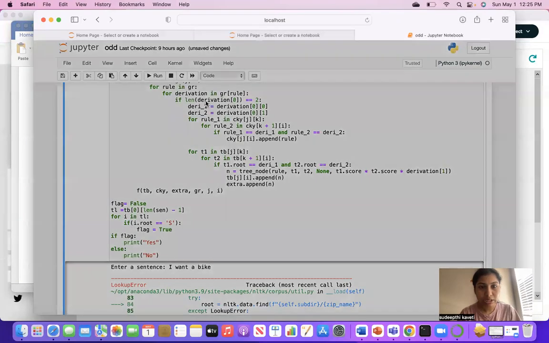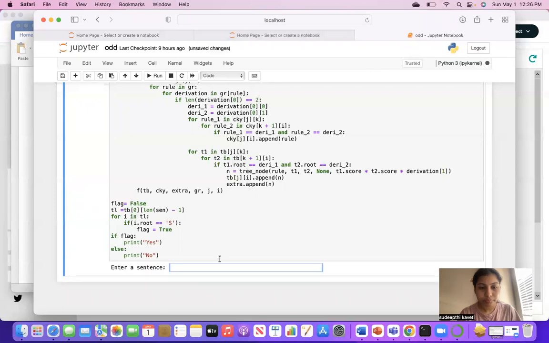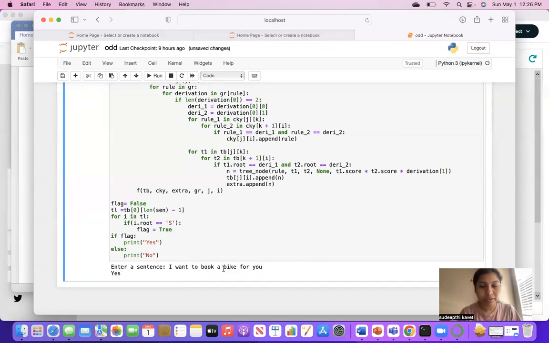Kernel, Restart and Run All. Enter. Yeah, if it is a valid sentence, I got yes.